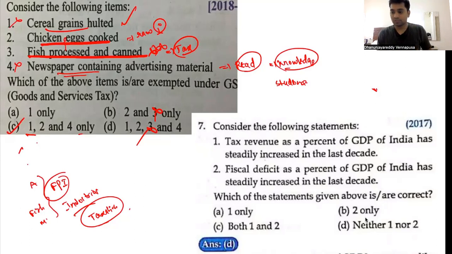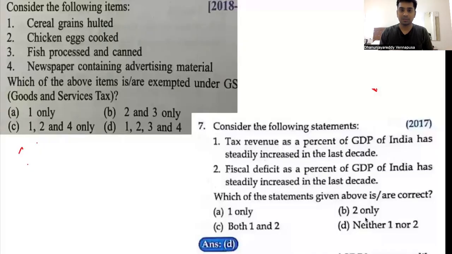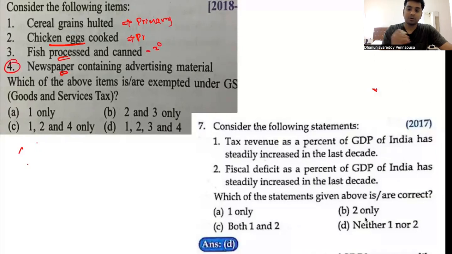Now even if you look at this, there is something that you can look for here. Particularly look for similar terms in the options. Similar terms are cereal grains. Grains are from primary economic activity, that is, from nature you are taking it. Chicken, eggs, cooked, right? Chicken and eggs, these are again primary. Now processing is secondary. Newspaper is also secondary, but the thing is newspaper is a common man item.